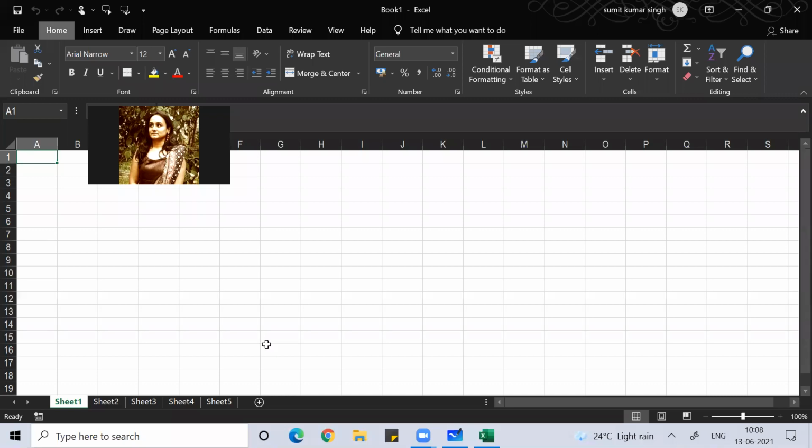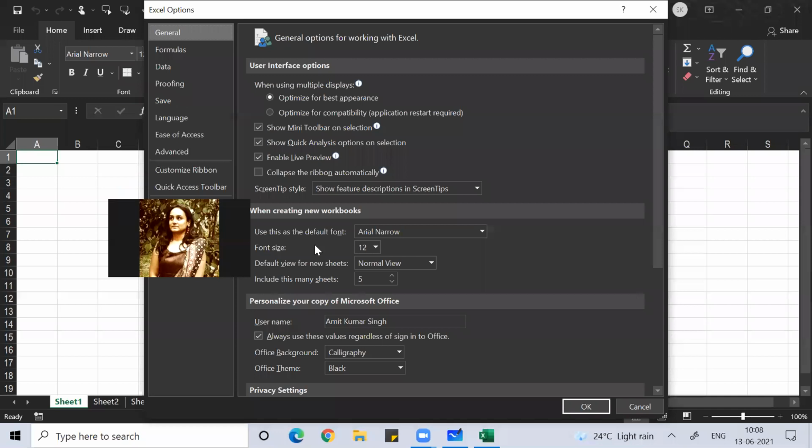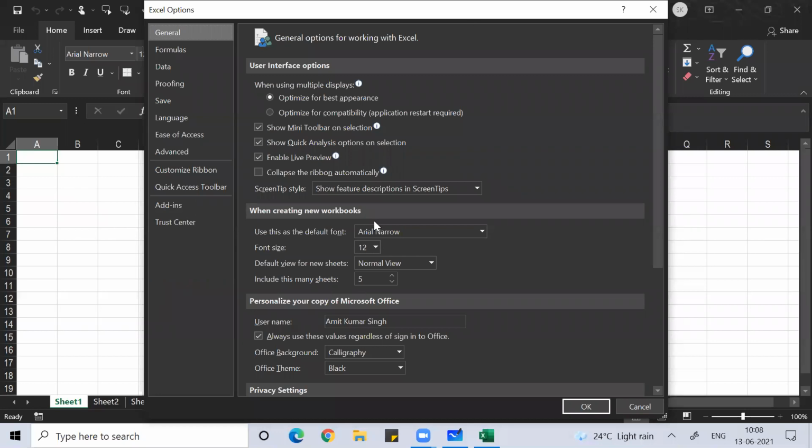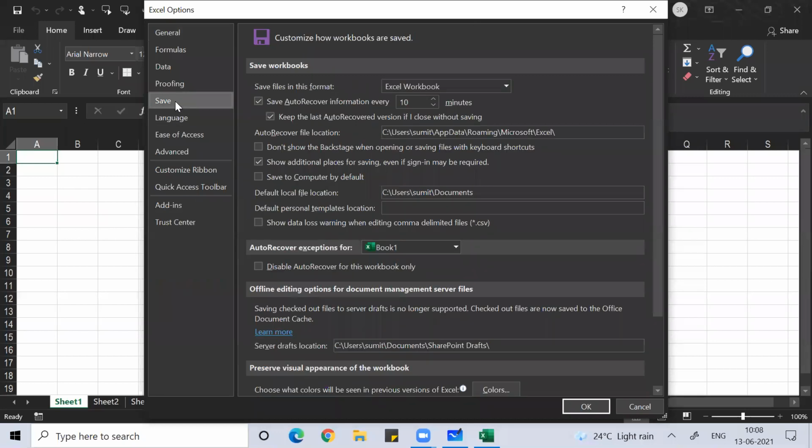If you want, we can press Alt FT. If you press Alt FT, you can see the Save option. Under the Save option, I can see this: save auto recovery information every 10 minutes. This means that after every 10 minutes, my system will automatically recover the content of what I have done. The backup files start being created after every 10 minutes. If you want, you can reduce that, and if you want, you can increase that also.